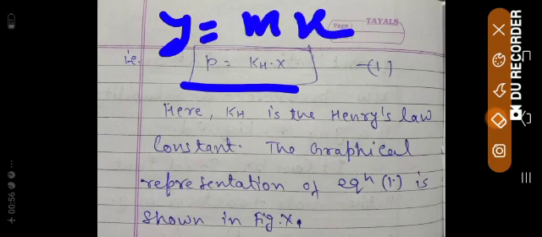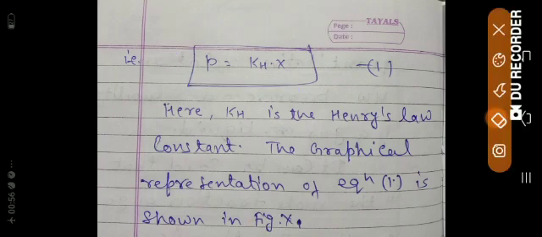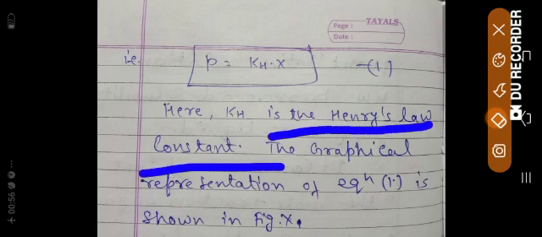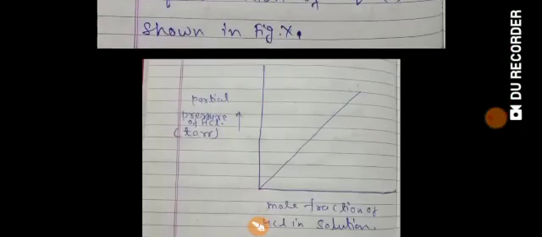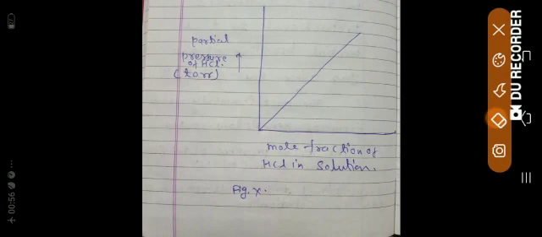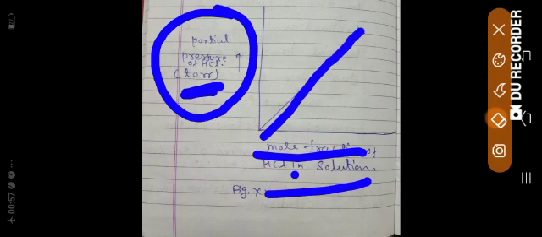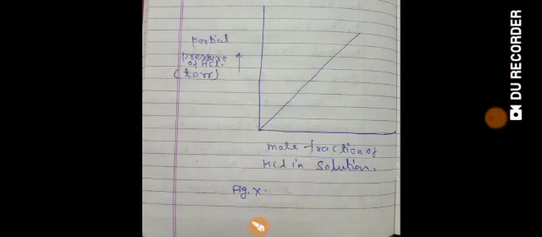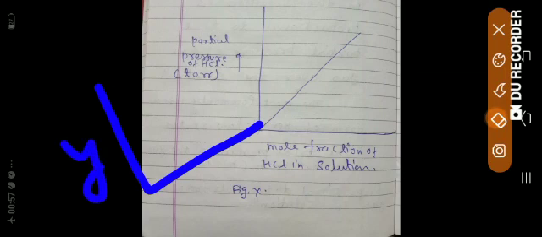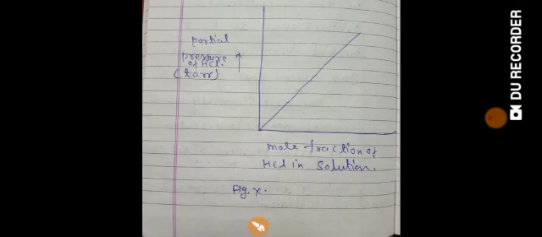So this is your straight line passing through the origin. I will tell you by the graph. Come to the heading, the graphical representation of equation 1, which I told you earlier, is shown in the figure. Now come to the figure. If we plot the graph between the partial pressure, for example of HCl, and the mole fraction of HCl, it would be a straight line, like when we plotted the graph of y equal to mx, it was a straight line. So it is so simple if you have the knowledge of 10th class.